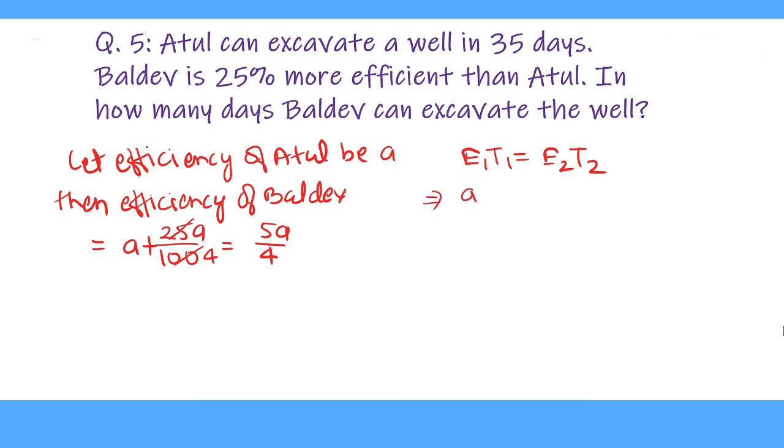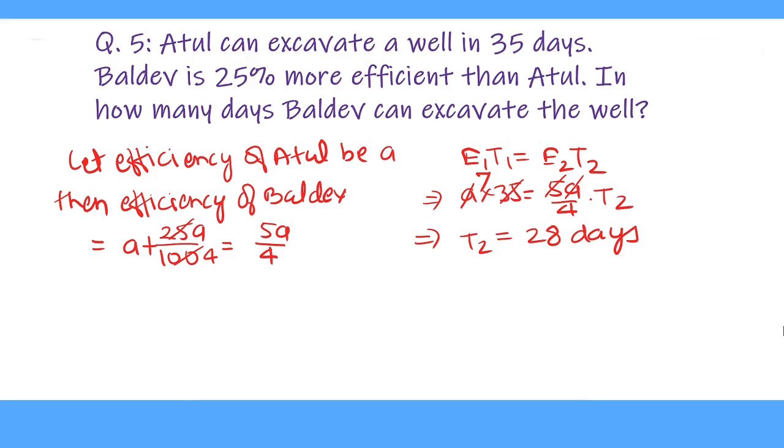This gives A multiplied by 35 equal to 5A upon 4 into T2. 5 cancels 35 for 7 times and A cancels A on both sides. Thus T2 equals 7 multiplied by 4, which is 28 days. Thus Baldev can excavate the well in 28 days.